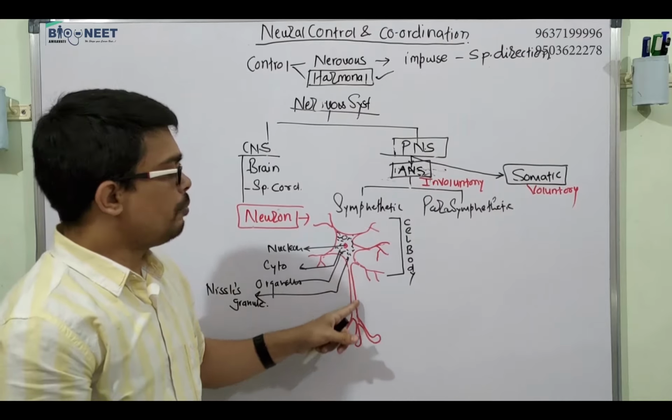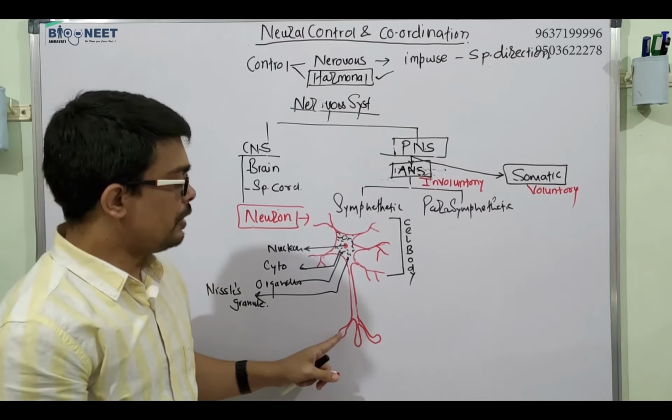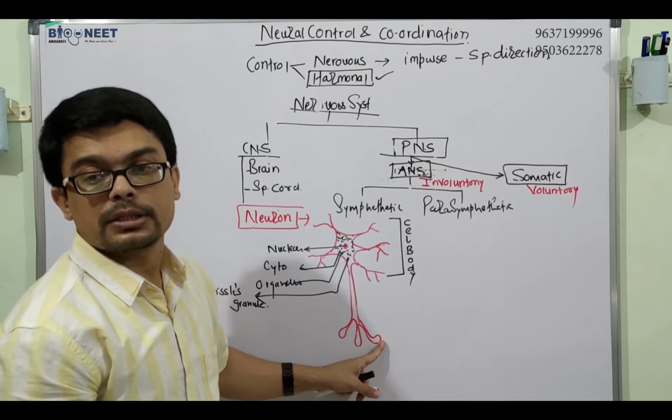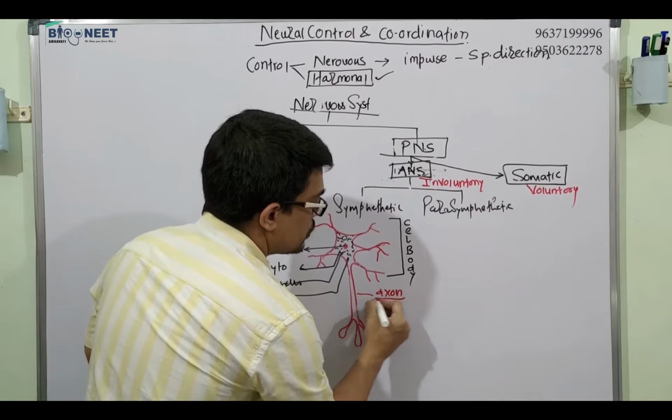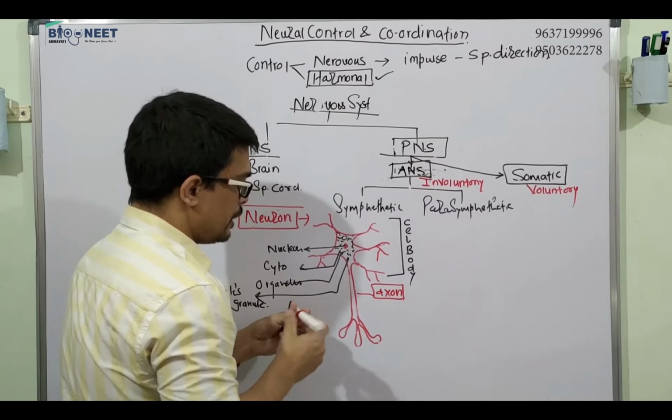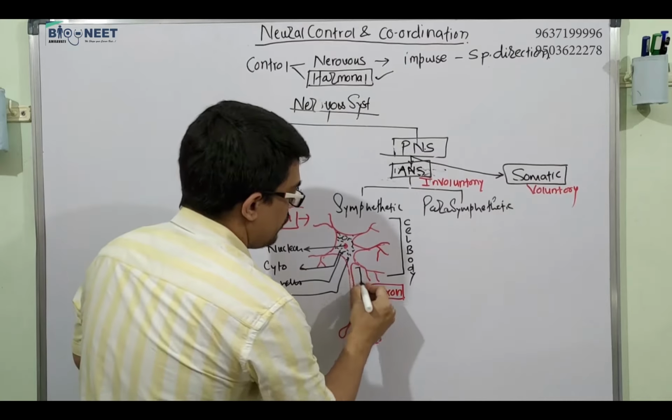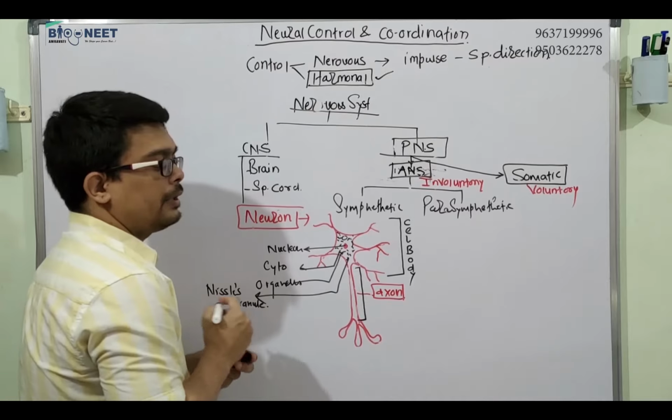There is one branch which is long, with a distal knob-like structure. This is called the axon.